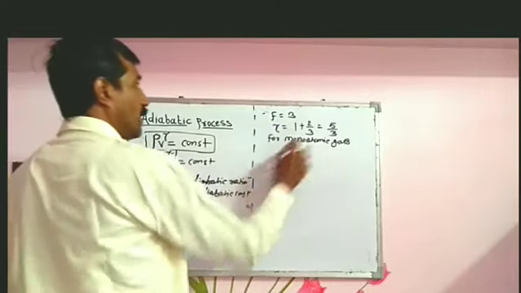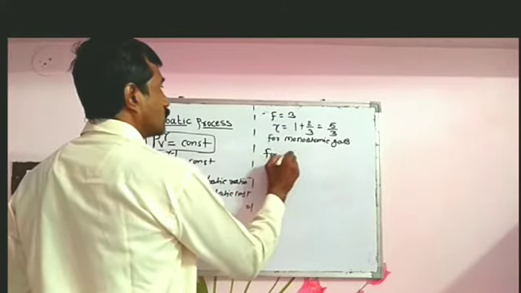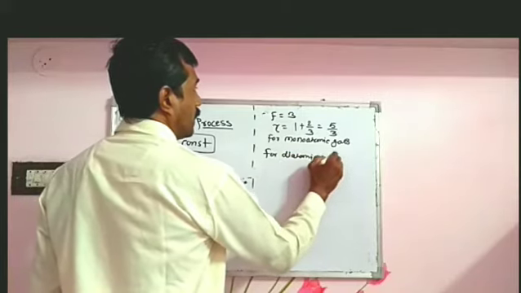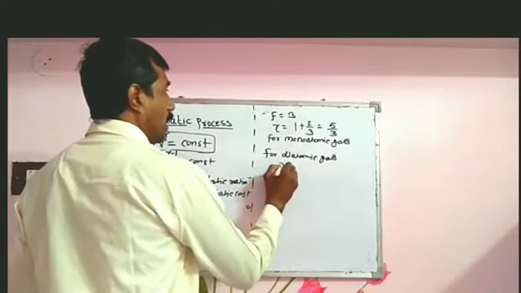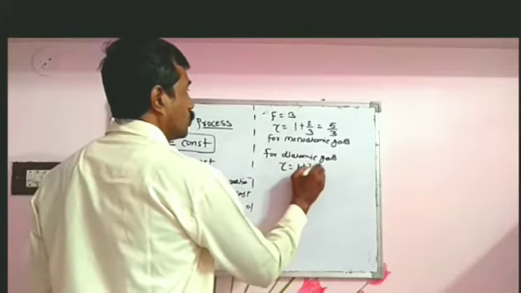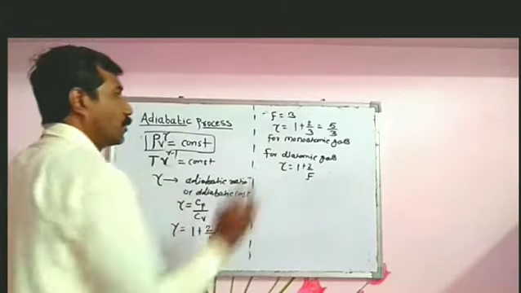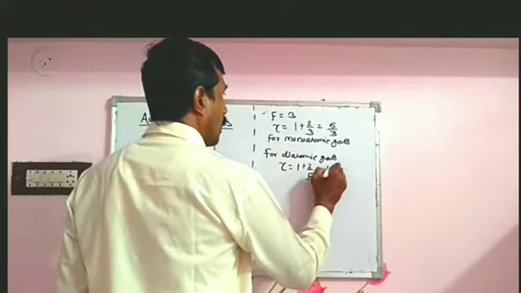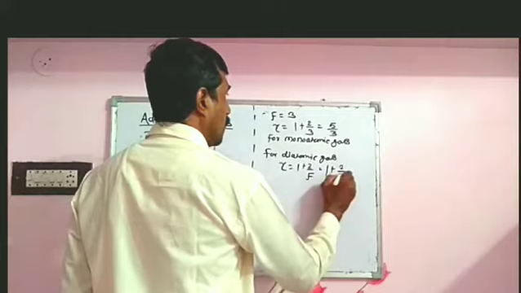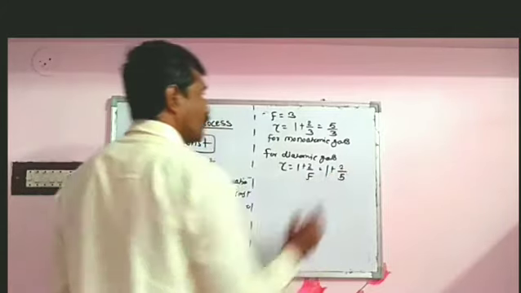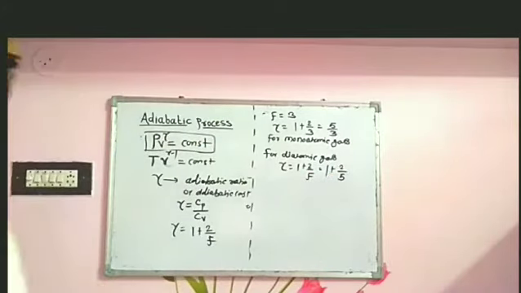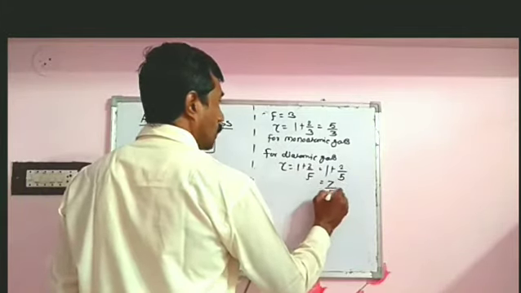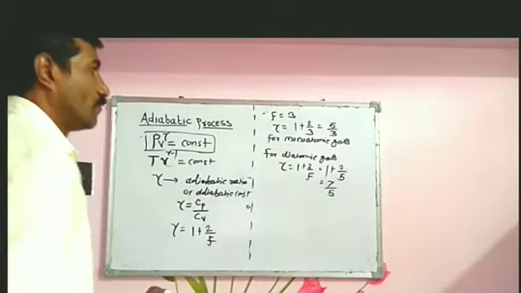Gamma equal to 5 by 3, and for diatomic gas, gamma equal to 1 plus 2 by F, and for diatomic F equal to 5, so we get 1 plus 2 by 5. So that is equal to 7 by 5.